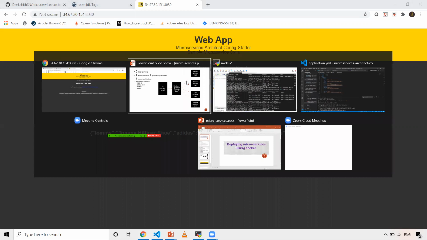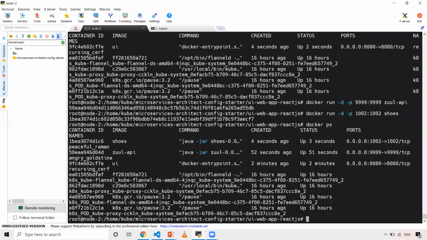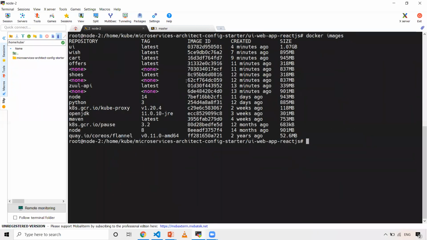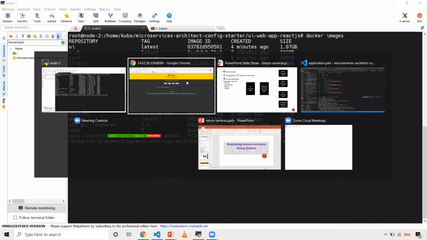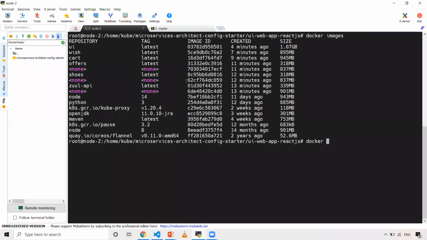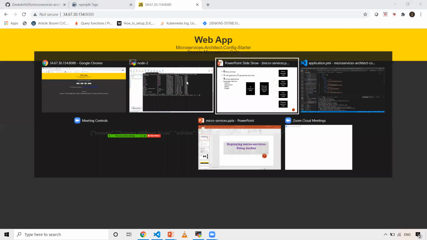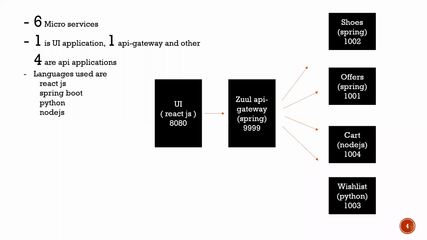And now let's go to my server again and let me clear the screen. docker images I'll do because I need the list of images. So now the next thing we will take is offers. docker run -d -p, and offers should run on 1001.